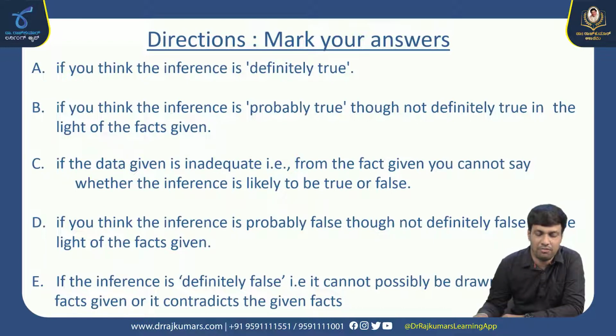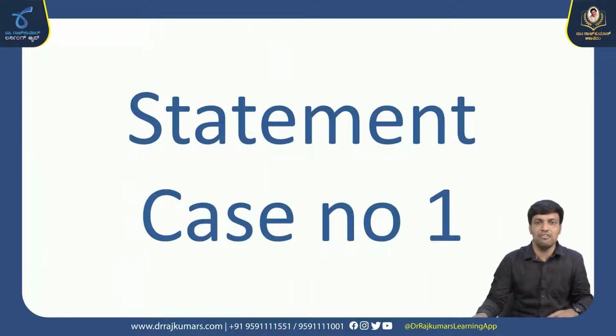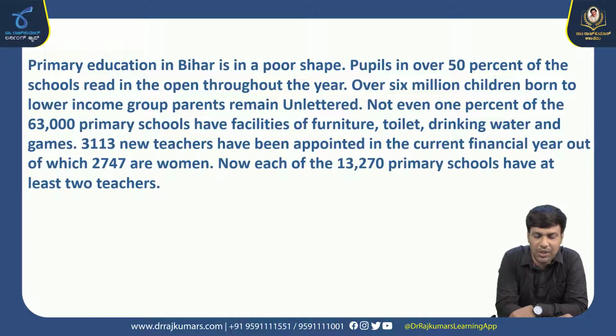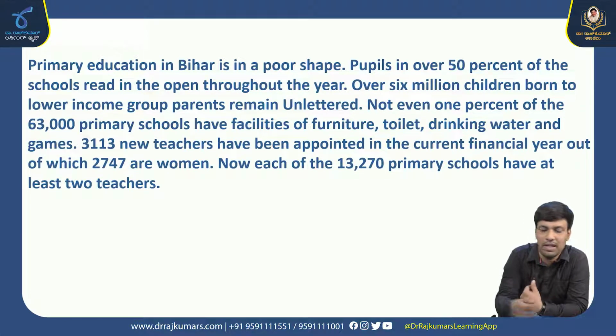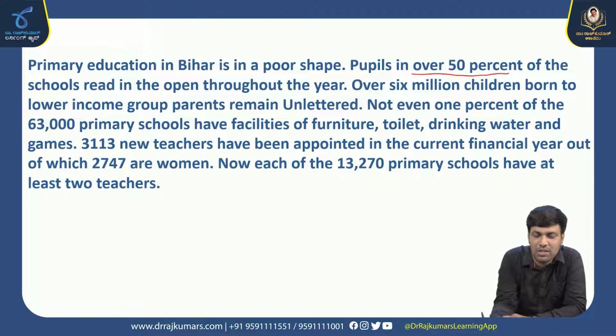Moving on to our first problem. Let's discuss the first statement. Primary education in Bihar is in a poor shape. Pupils in over 50% of the schools read in the open throughout the year. Over 6 million children born to lower income group parents remain unlettered. Unlettered means they are all illiterates.